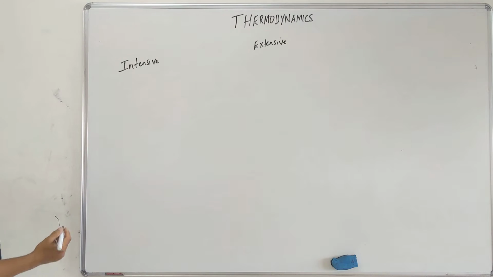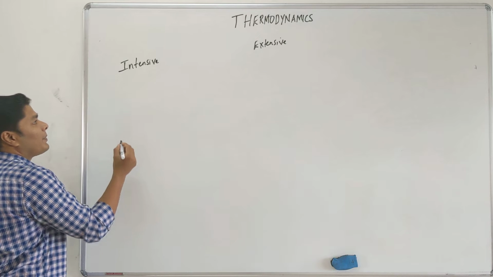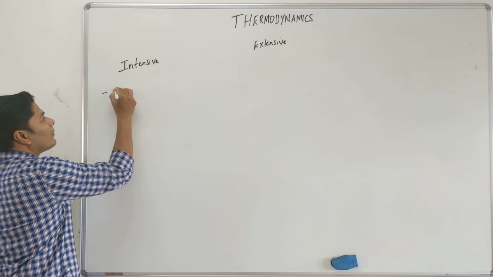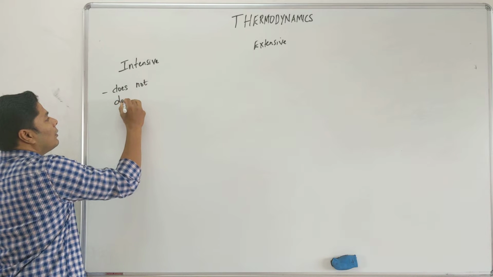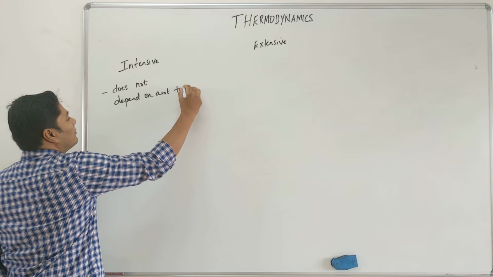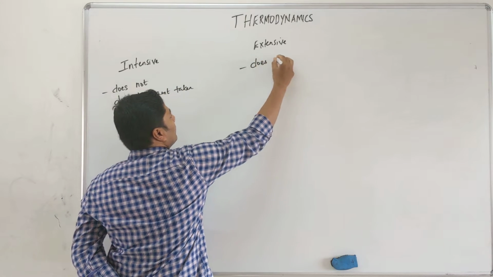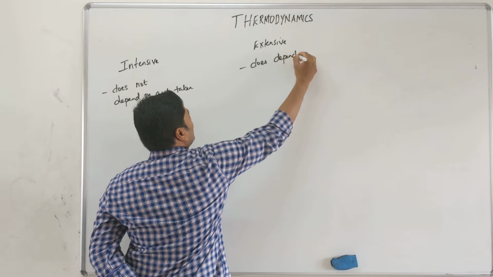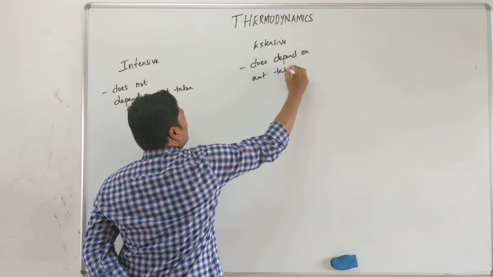Now we are going to categorize the things we know into either intensive or extensive property. Intensive property, to put it simply, means does not depend on amount taken. Extensive does depend on amount taken. That's all there is to it.